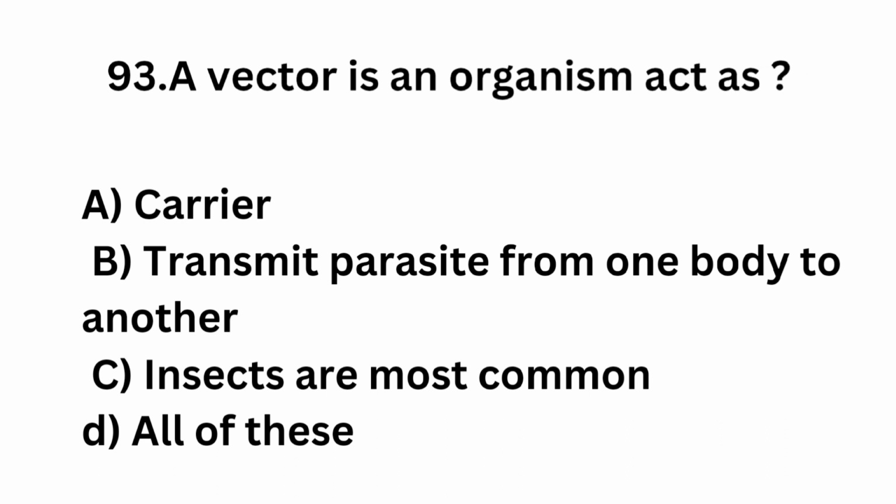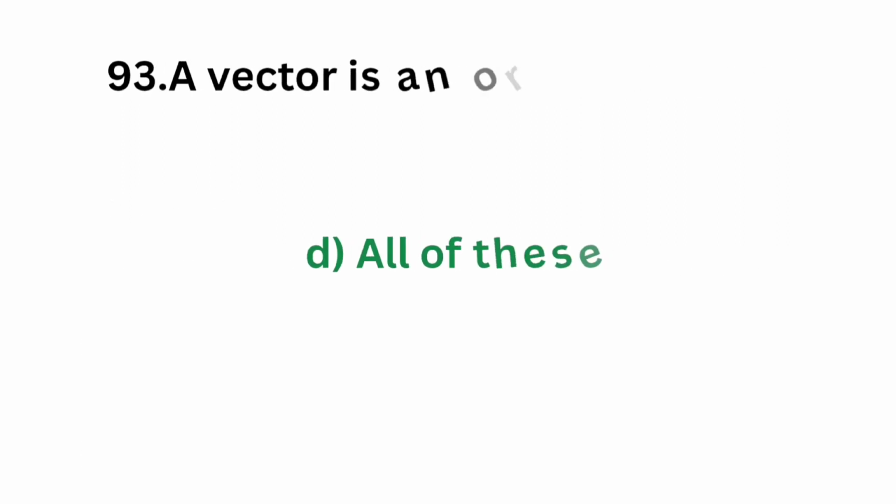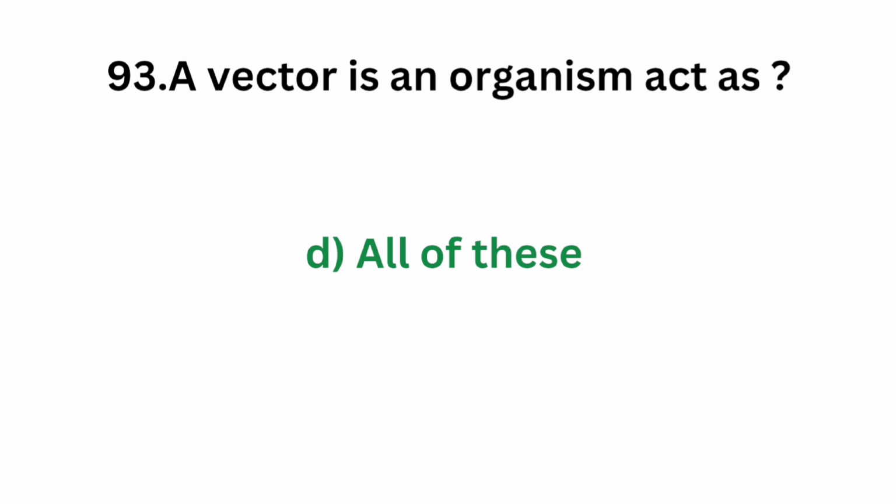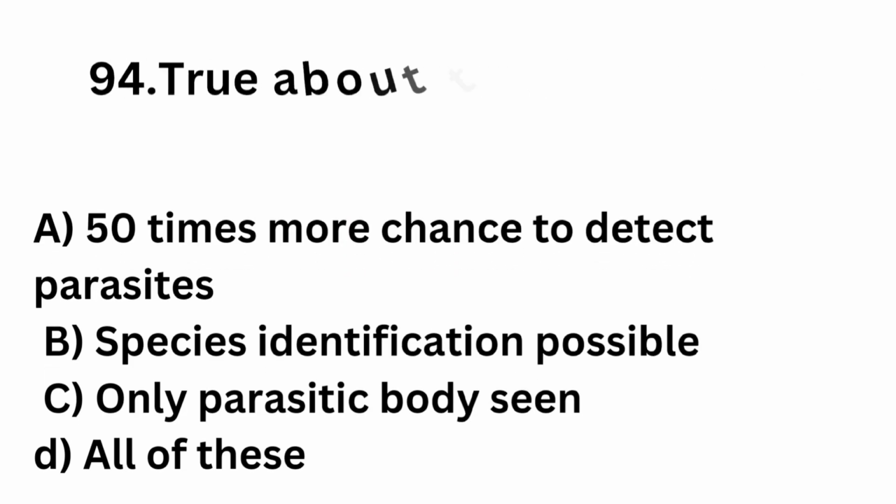Question number 93. A vector is an organism acts as option A, carrier, option B, transmit parasite from one body to another, option C, insects are most common, option D, all of these. The correct answer is option D, all of these. Vectors are carriers. They can transmit parasite from one body to another and commonly all vectors are insects. So, the correct answer is option D, all of these.